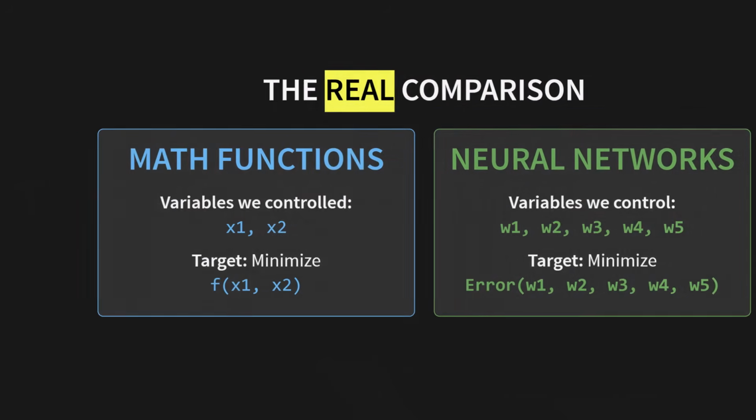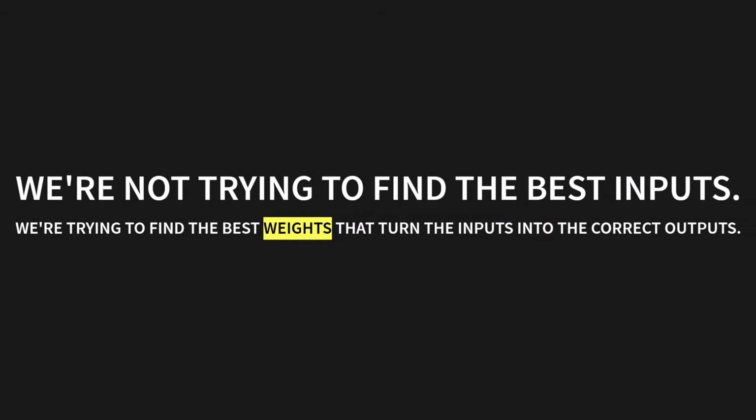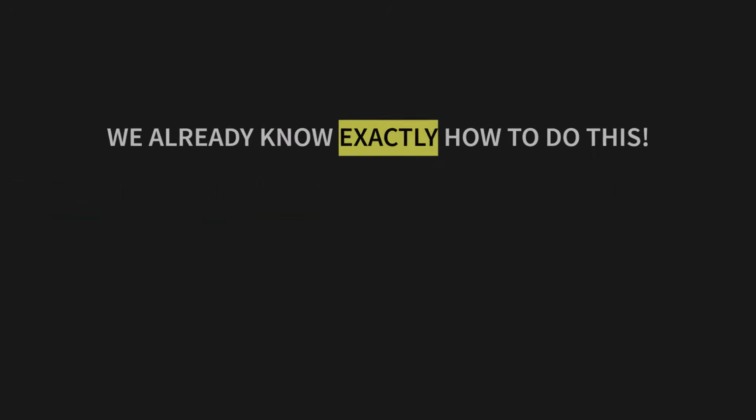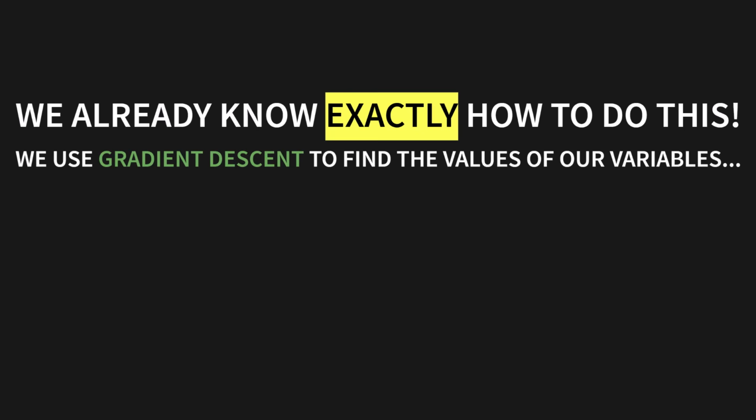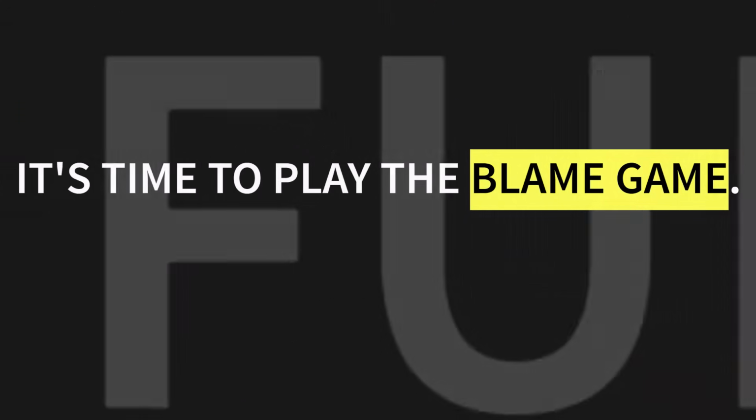This is the breakthrough. Let's look at that comparison again, but for real this time. In our math problems, we controlled x1 and x2 to minimize the function. In our neural network, we control the weights, W1, W2, W3, W4, and W5, to minimize the error. We're not trying to find the best inputs. We're trying to find the best weights that turn the inputs into the correct outputs. And we already know exactly how to do this. We use gradient descent to find the values of our variables that minimize a function's output. The process is identical. It's time to play the blame game.